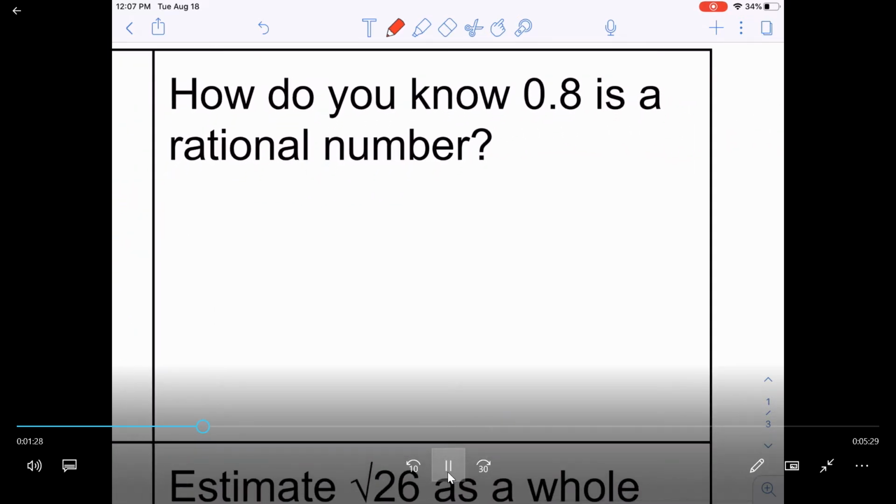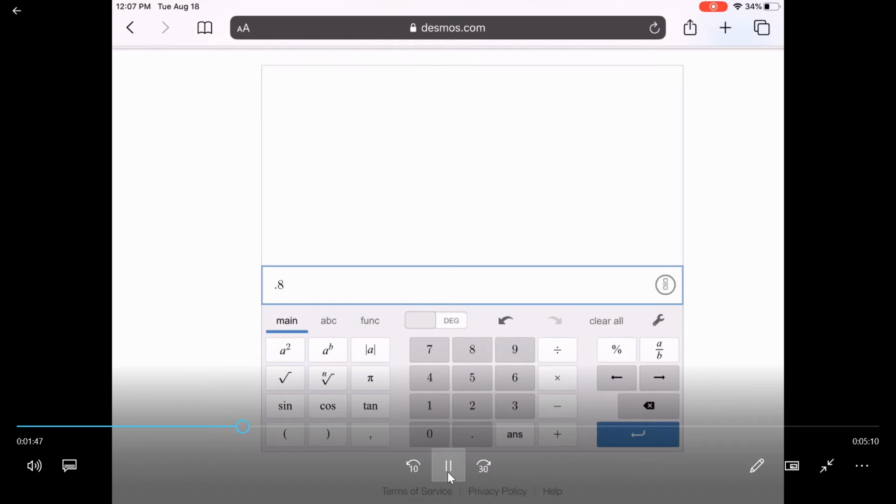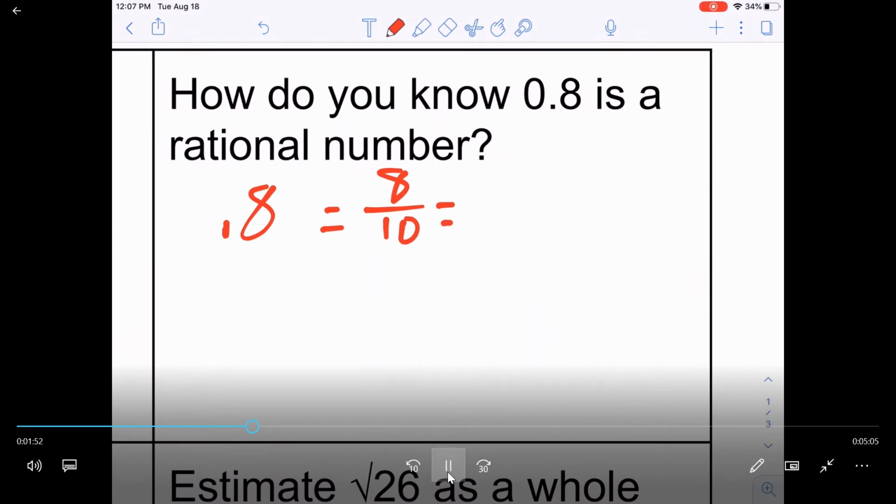How do you know that 0.8 is a rational number? Well, the easiest way is I can write 0.8 as a fraction because that's 8 over 10. I know that because that's the tenth position. I also could just go to my calculator and type in 0.8, and it will come up with a fraction of 4/5, which is what 8/10 is reduced. So a rational number can always be written as a fraction. And so how do I know? Because I can write it as a fraction.